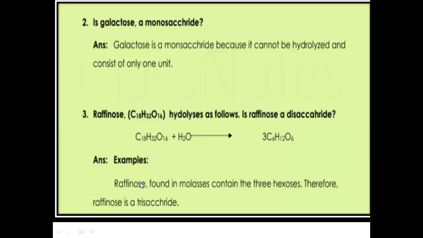Question number 2, is galactose a monosaccharide? Yeah, galactose is a monosaccharide because it cannot be hydrolyzed and consists of only one unit. So those carbohydrates which are composed of only one sugar unit are called monosaccharides. So galactose is a monosaccharide, but raffinose after hydrolysis gave us 3 sugar units. So raffinose is a trisaccharide.